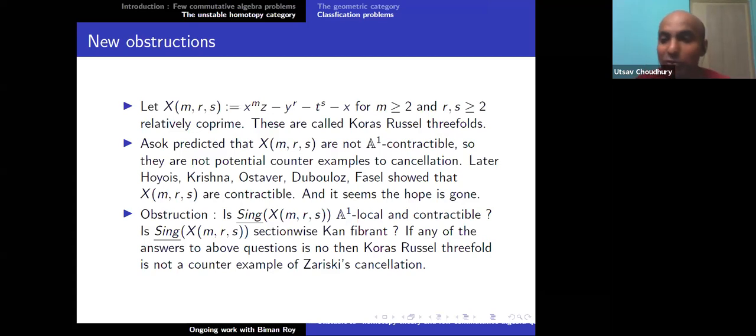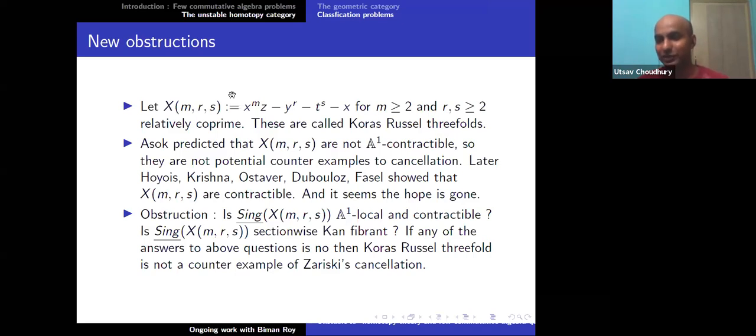But then the algebraist will think, okay, it's better that we should have both of them to be false. But I also have good news for the algebraists: if both of the answers are true, then also algebraists should not lose hope, because in that case there is a famous conjecture called the retraction conjecture. Suppose I have X sitting inside A4, and whether I can have a retraction, so X inside A4 and A4 to X, such that the composition is identity, and X is not isomorphic to A3.